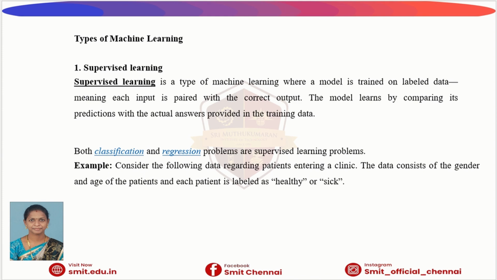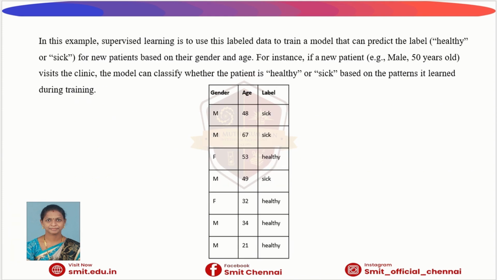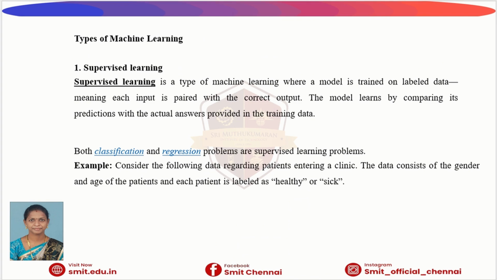For example, imagine we give the system patient data with age and gender, and we also tell it whether that patient is healthy or sick. In this example, we have given the patient's details to identify whether the patient is sick or healthy. By seeing many examples, the machine learns patterns. So later, when a new patient's data is given, the system can predict whether the patient is healthy or sick. Supervised learning is divided into two types: classification and regression.